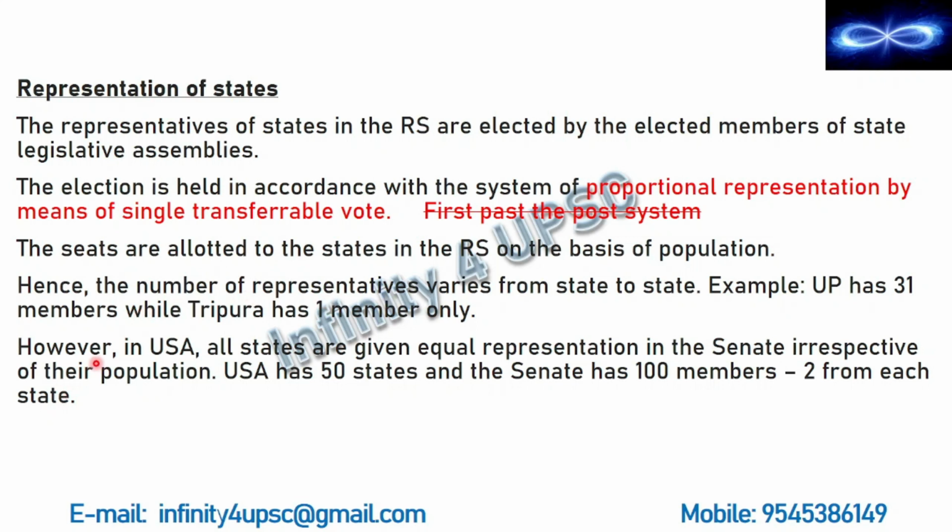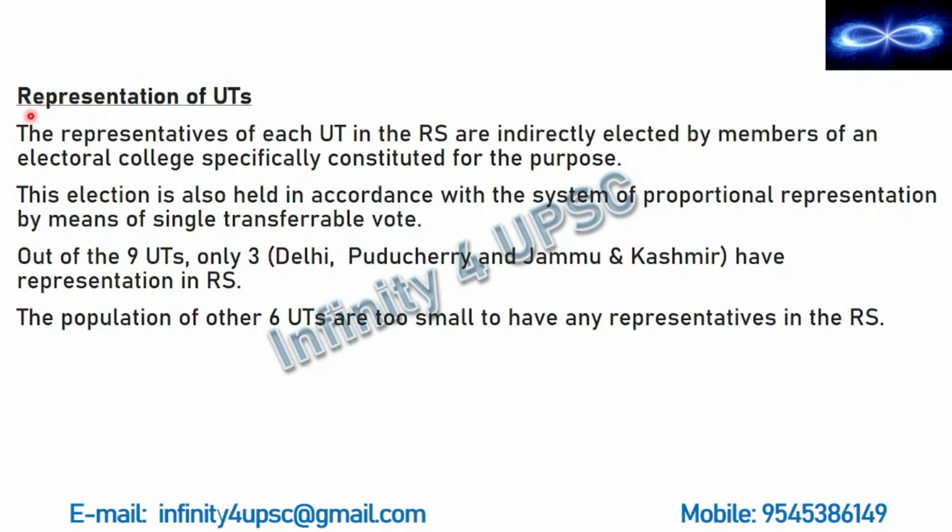However, in the USA, all states are given equal representation in the Senate, irrespective of their population. Since the USA has 50 states and 100 members for the Senate, they distribute all these 100 seats among the 50 states equally. So, each state will get 2 seats.